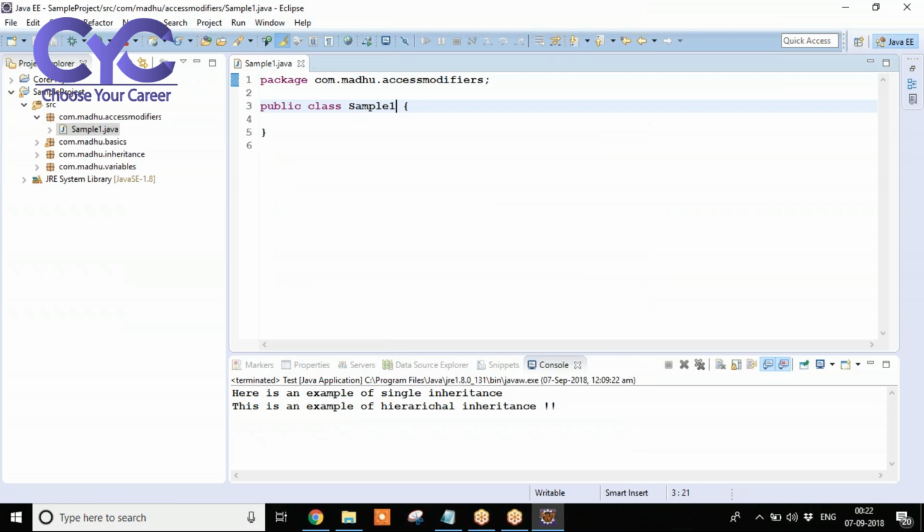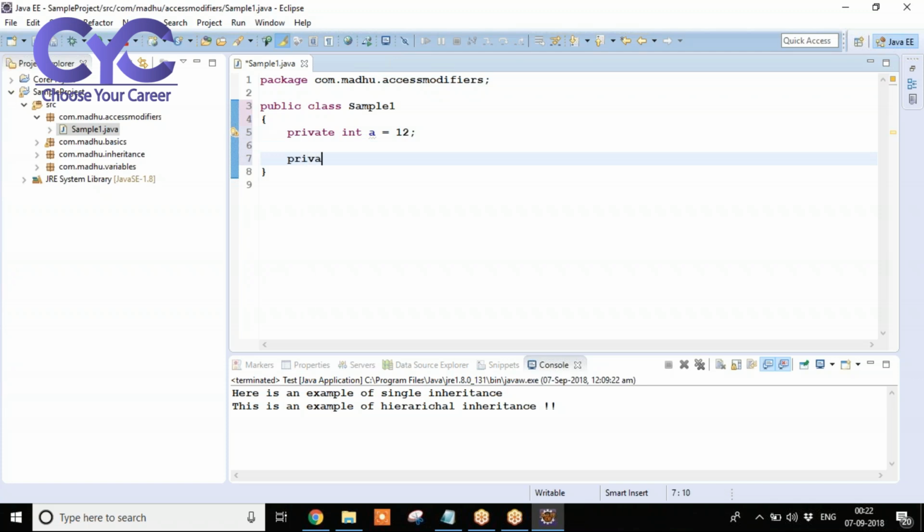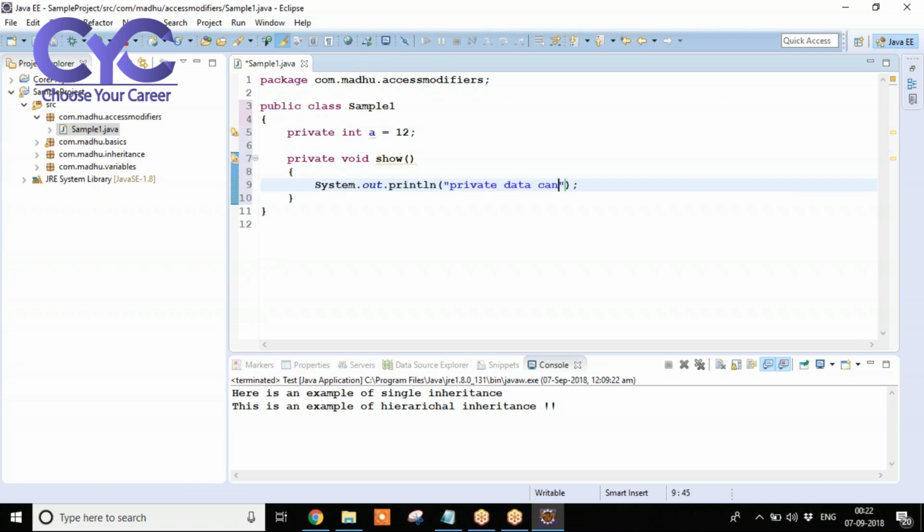Now see here, inside this class, I'm creating some private data. Private int a is equal to 12. Don't write anything. First listen to the example. I'm creating one private variable and one private method. In the method, I'm printing System.out.println of "private data cannot be accessed outside the class." Now save it.